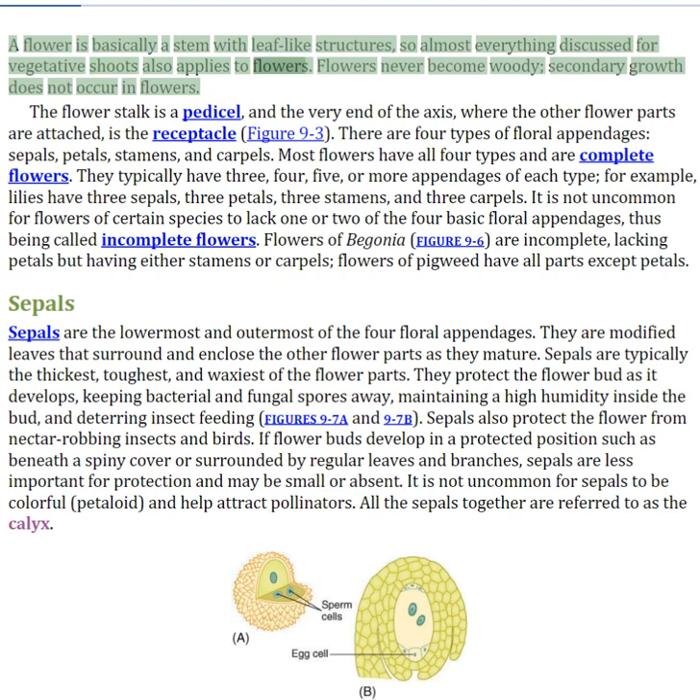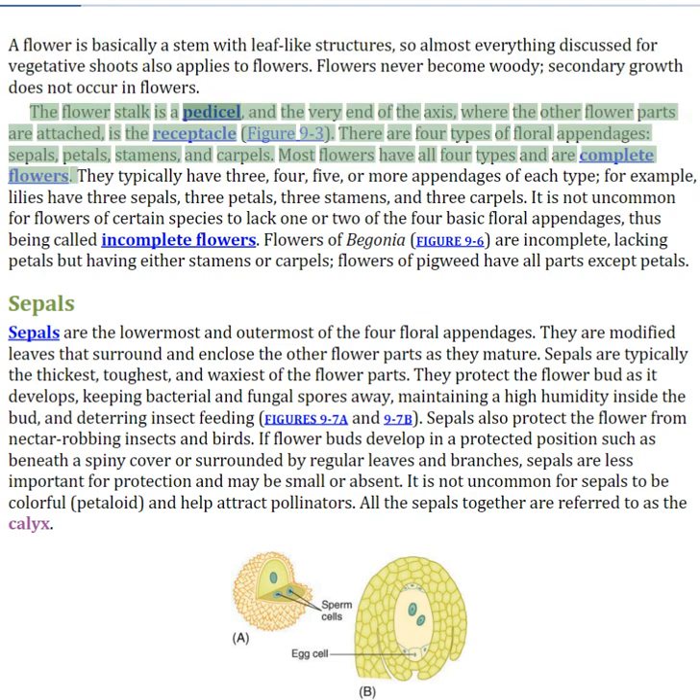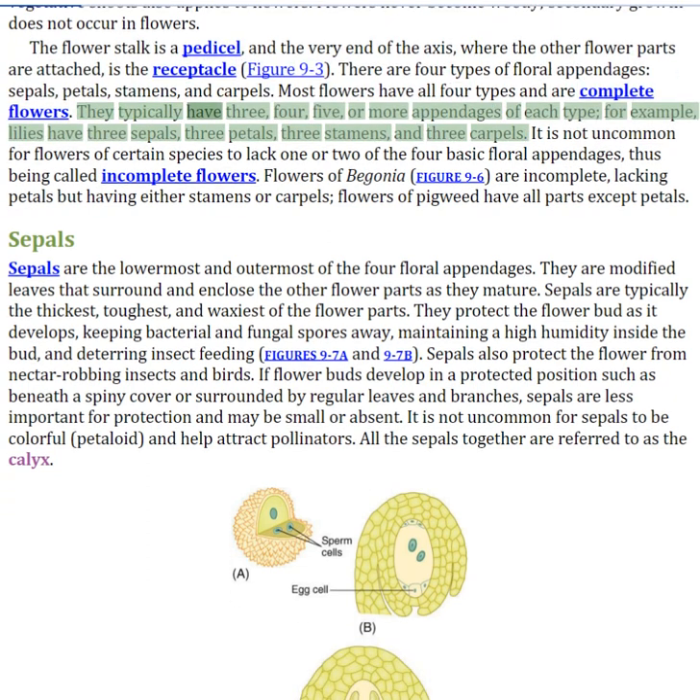to flowers. Flowers never become woody. Secondary growth does not occur in flowers. The flower stalk is a pedicel, and the very end of the axis, where the other flower parts are attached, is the receptacle. There are 4 types of floral appendages: sepals, petals, stamens, and carpels. Most flowers have all 4 types and are complete flowers. They typically have 3, 4, 5, or more appendages of each type. For example, lilies have 3 sepals, 3 petals, 3 stamens, and 3 carpels.